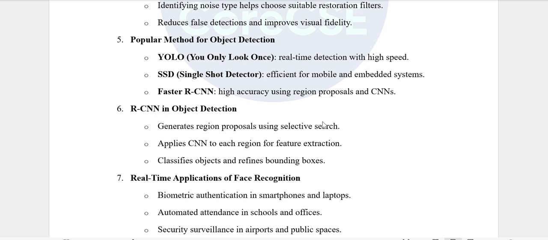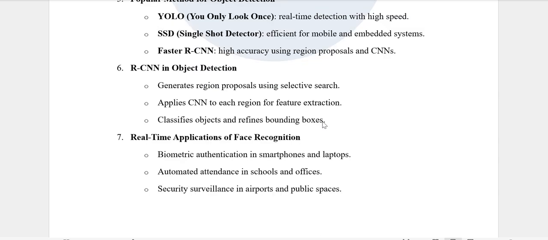Popular methods for object detection: YOLO, you only look once, real-time detection with high speed; SSD, single shot detector, efficient for mobile and embedded systems; Faster RCNN, high accuracy using region proposals and CNNs. RCNN in object detection generates region proposals using selective search, applies CNN to each region for feature extraction, classifies objects and refines bounding boxes.